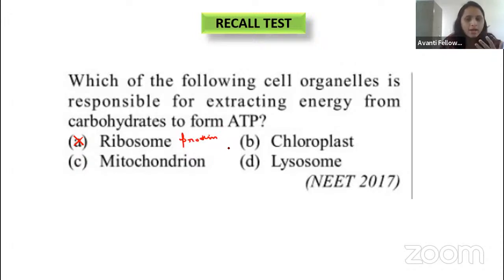Then coming to the chloroplast, even chloroplast has its own main function, right? What is the function, guys? Food synthesis, right? In the plants, it does food synthesis. So that is also wrong.